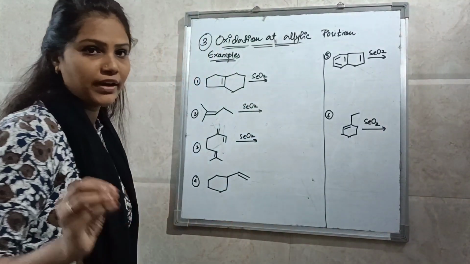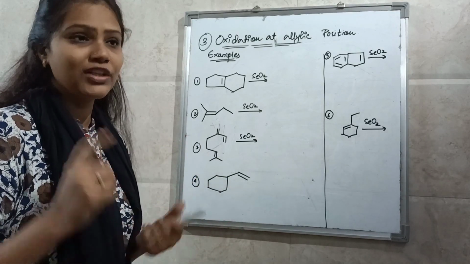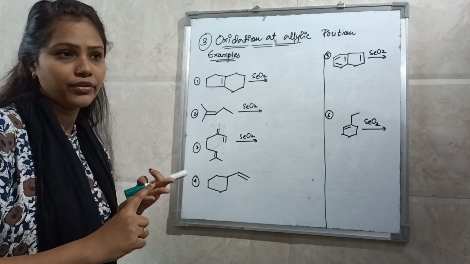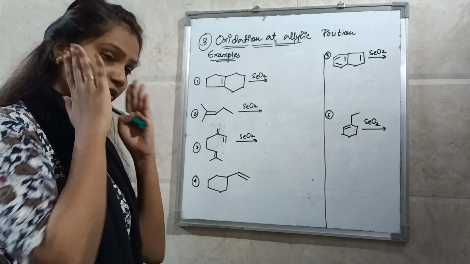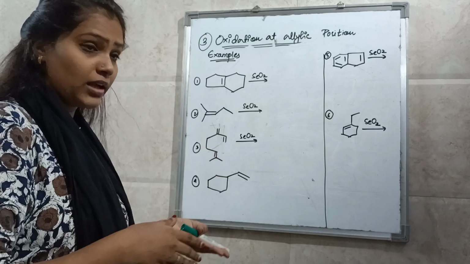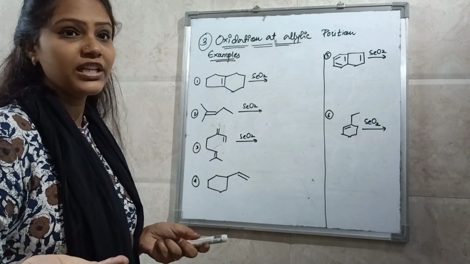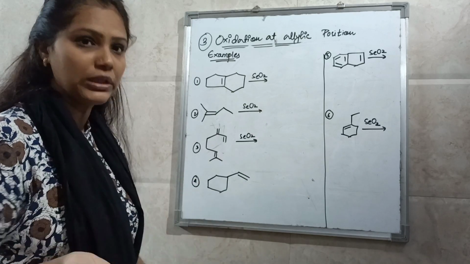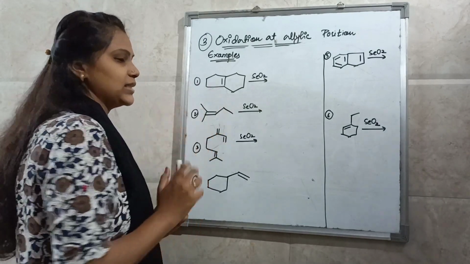So we have discussed 5 rules. While solving the problem, you have to go one by one. First you have to check the first rule, then the second rule, then third, then fourth, then 5. So priority wise, the first rule will be first, means firstly you have to check whether it is the more substituted side, secondly you have to check trans, then you have to check CH2 and CH3, then if a monocyclic ring is there, the rule is different, if a fused ring is there, the rule is different, right? So here in the first example, the fused ring system is there.